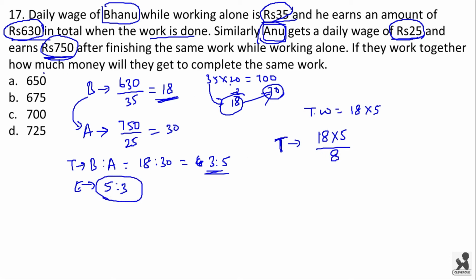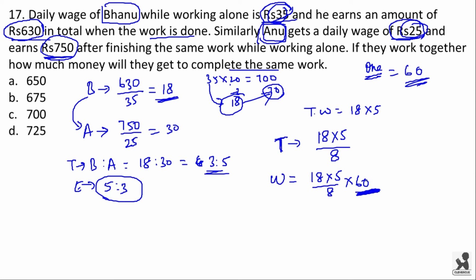Now we are asked how much money will they get to complete the same work. Now in one day they are being paid 35 rupees and 25 rupees, that is equal to 60 rupees. The combined wage will be number of days taken by them, that is 18 into 5 by 8 into 60, that is the amount which is being paid to them in one day.